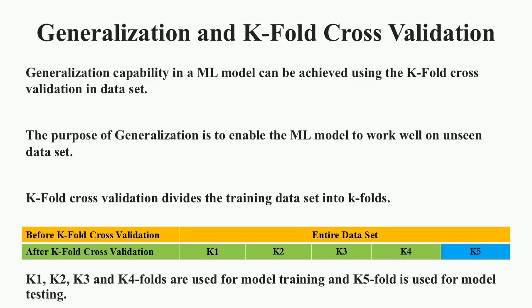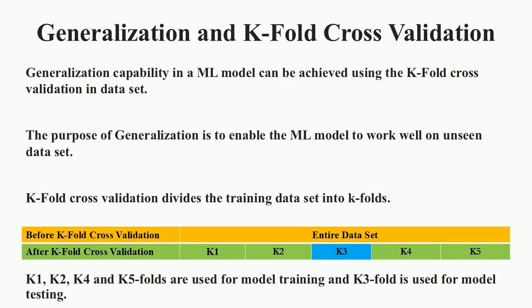And k-1 folds are used for training the model. The trained model is then tested using the remaining one of the k folds. As here, k1, k2, k3 and k4 are used for training, and k5 is used for testing of the model. In the next iteration, k1, k2, k3 and k5 are used for training, and k4 is used for testing the model.